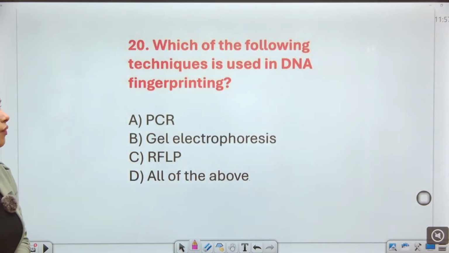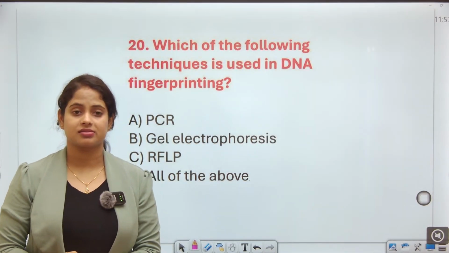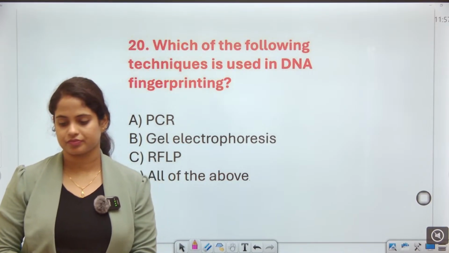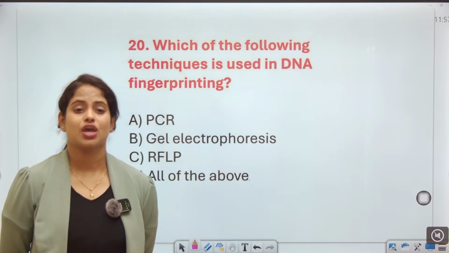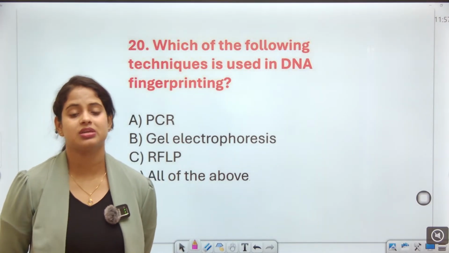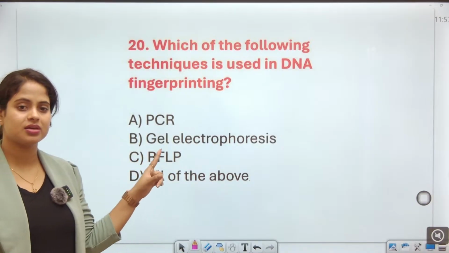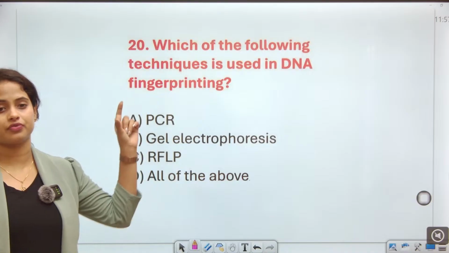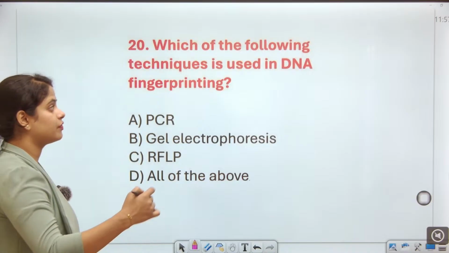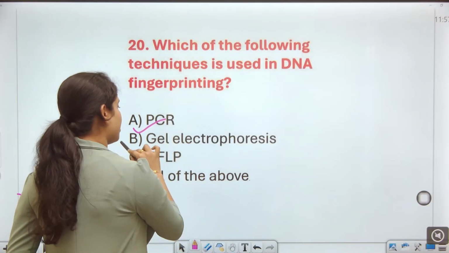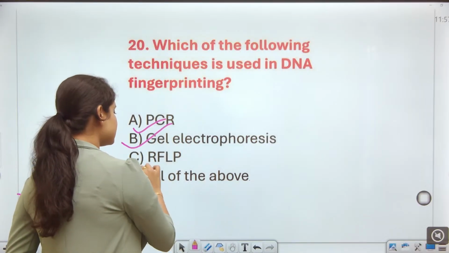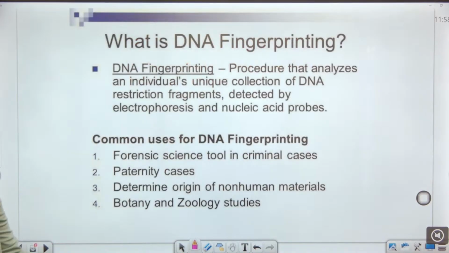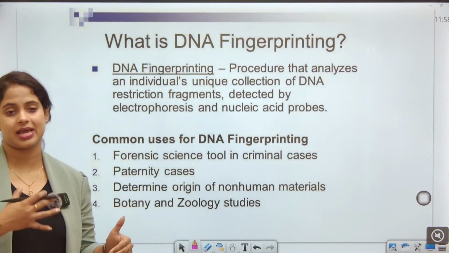So next, see, which of the following techniques is used in DNA fingerprinting? Is it PCR, gel electrophoresis, RFLP or all of the above? So guys, in the case of DNA fingerprinting, PCR as well as gel electrophoresis as well as RFLP are all essential. So see what DNA fingerprinting actually is.